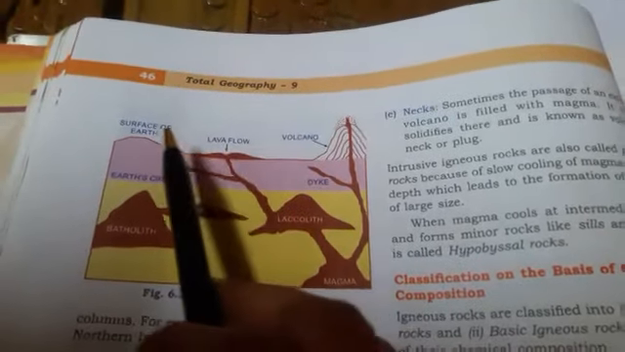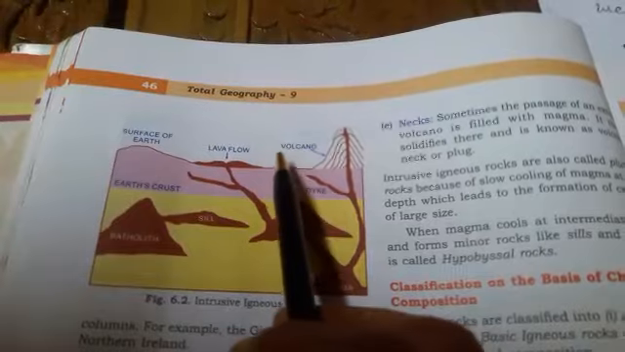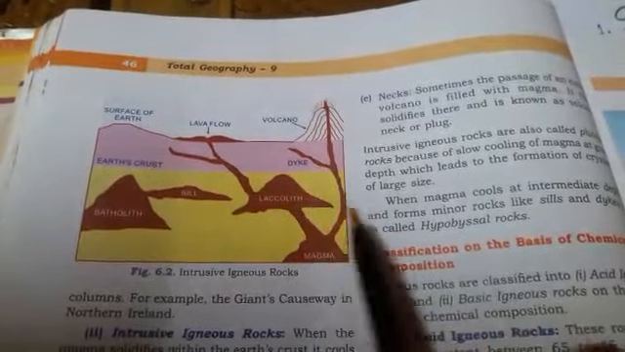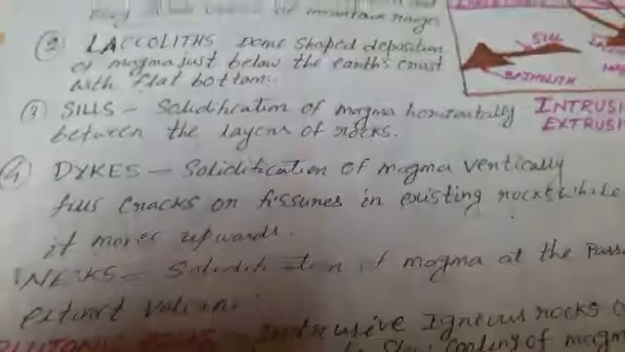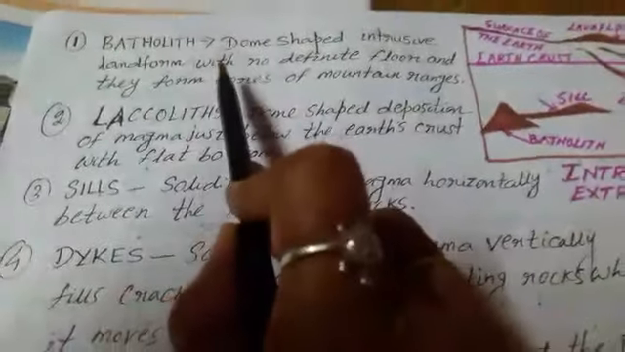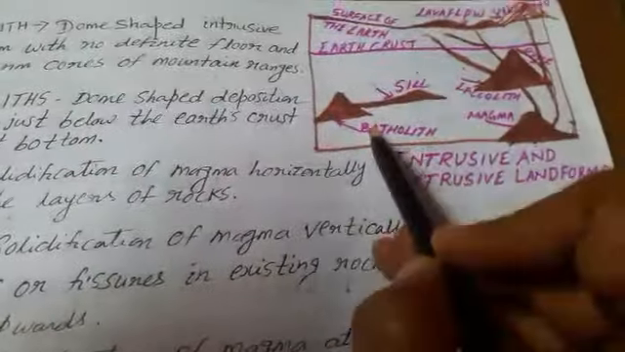Volcano, lava flow, surface of the earth. These are present outside, above the earth crust. And what are the intrusive? Batholith, sills, laccolith, magma. These are intrusive. Now we'll discuss the various landforms that are formed by the solidification of magma, both inside and outside. At first inside, batholith.